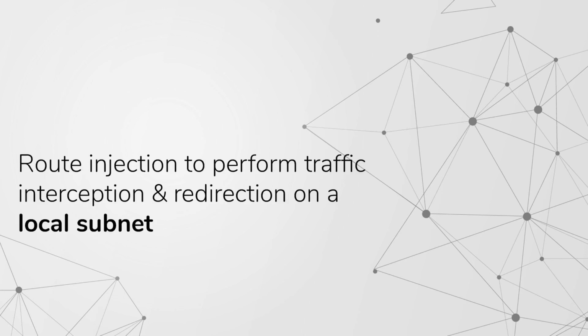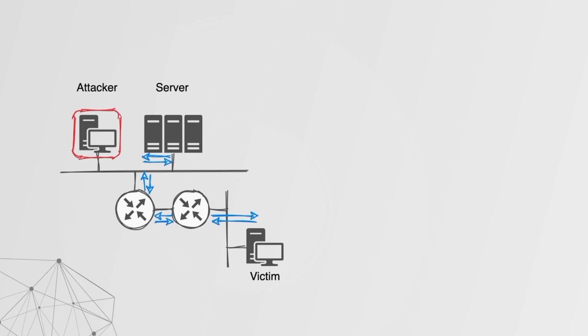Simon, is there a way for us to manipulate traffic coming inbound to our local subnet? Yeah, there is. Using dynamic routing protocols, we can insert a route to a host on a local LAN segment and inject that into the routing process of the greater network, thereby having traffic that is initially destined to that host first come through the attacker host before the server. So if we take a look at the diagram right now, the victim would attempt to access the server and would follow the blue arrows.